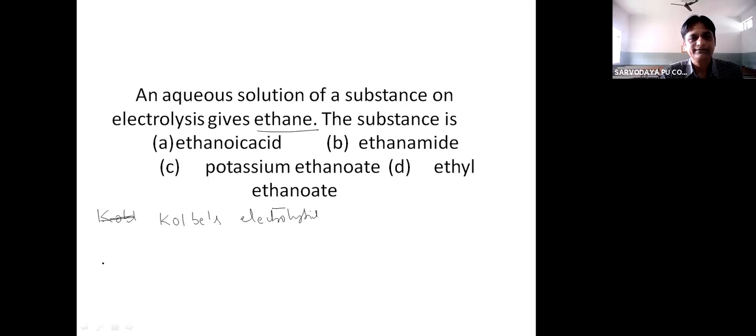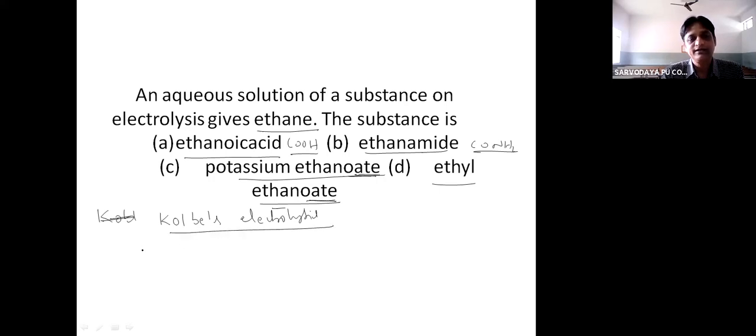To get ethane, among the options: ethanoic acid, ethanamide, potassium ethanoate, ethyl ethanoate. Ethanoic acid is a carboxylic acid containing COOH. Ethanamide contains the amide group, CONH2. Potassium ethanoate, the suffix oate indicates it contains an ester group. And ethyl ethanoate also contains an ester group.